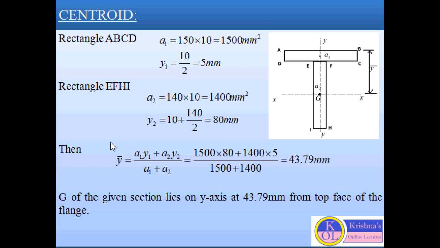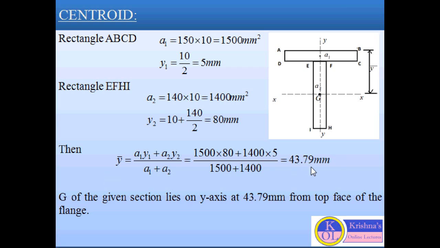Now I already told you the position of centroid about the x-axis. The formula is y bar equal to summation of ay by total area. So y bar will be equal to, since we have two areas only, a1 y1 plus a2 y2 by a1 plus a2. We have all the values of a1, a2, y1, y2. So if we put all the values here, we can find the value of y bar. If we have the value of y bar, we can easily locate the position of G.